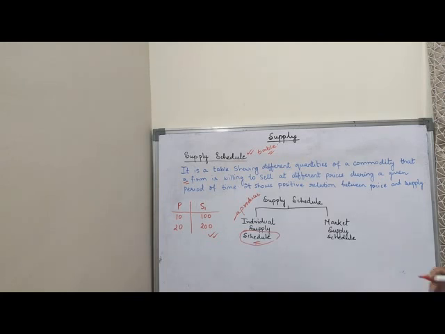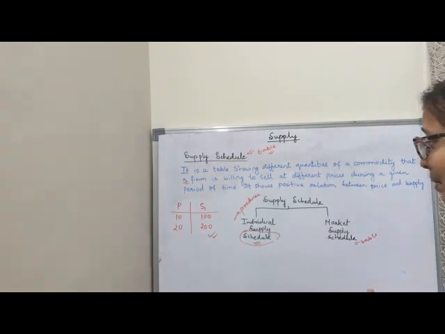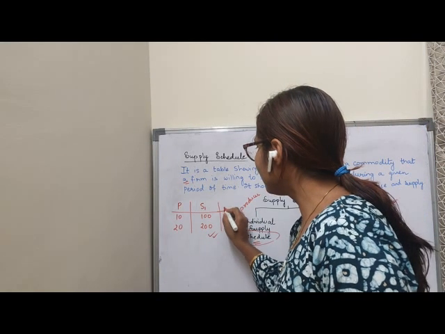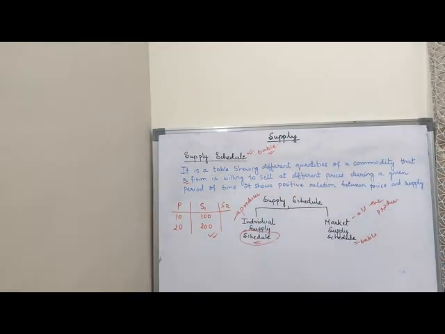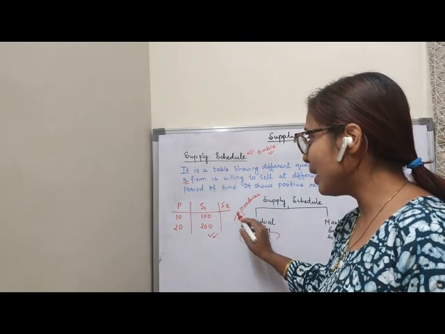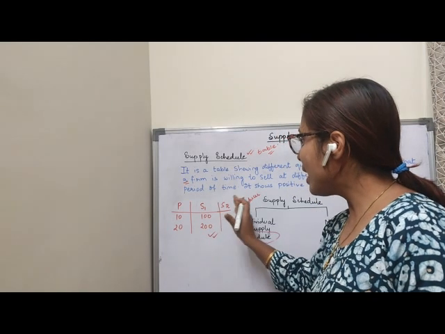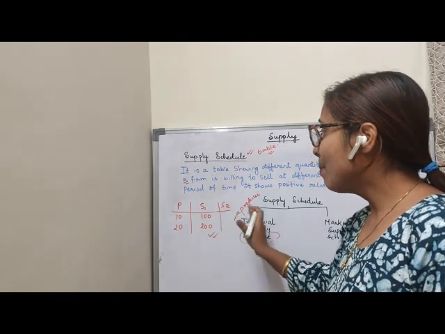Coming to the market supply schedule, we will show it in table form. Clear? Market means more than one producer. That means here we can consider all the producers. So the market supply schedule is a table showing the total supply. Suppose I have added one more seller here, so this becomes the market supply. Up to this it is the individual supply schedule, and if I add one more seller, it becomes the market supply schedule.